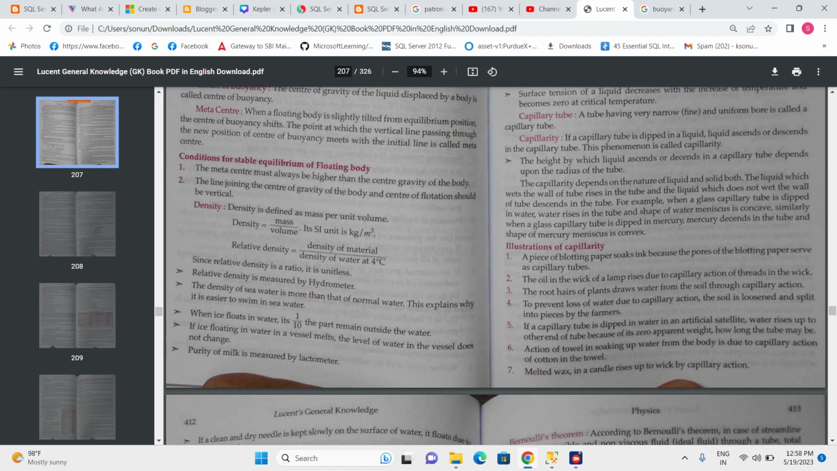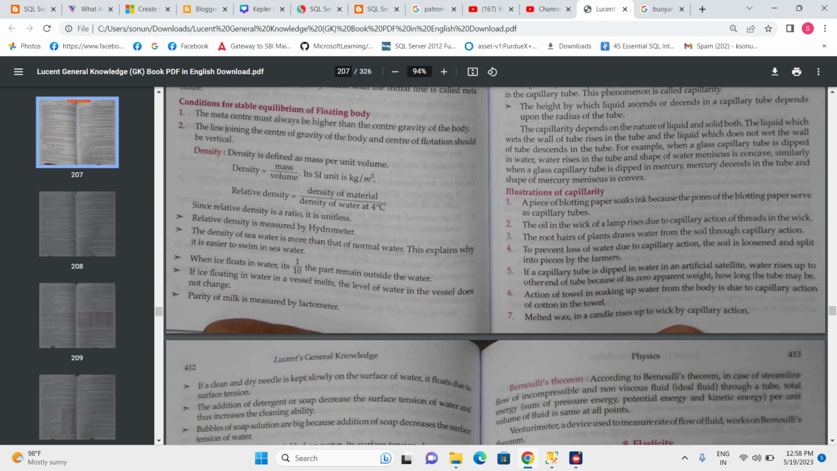Relative density is equal to the density of the material divided by the density of water at 4 degrees Celsius. We should remember this one. Another point: relative density is measured by a hydrometer. This is very important. The density of seawater is more than that of normal water. This explains why it is easier to swim in seawater. A question may be asked like why it is easier to swim in seawater; because the density of seawater is more than that of normal water.